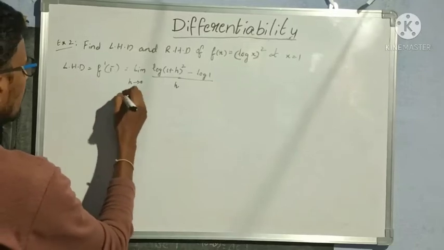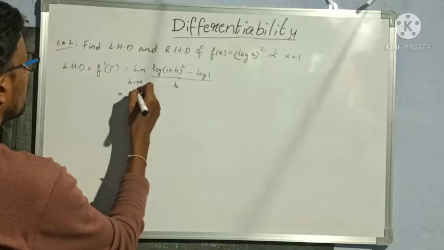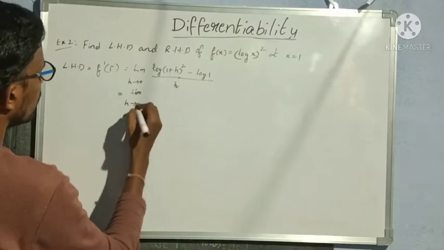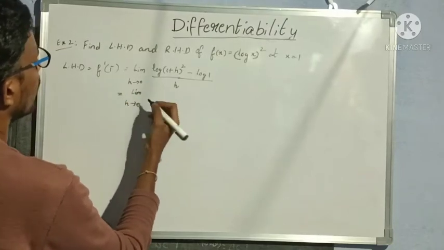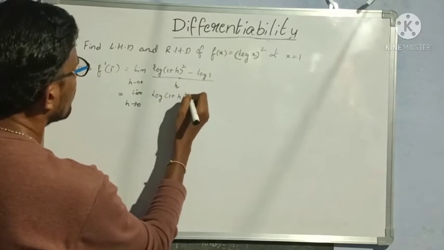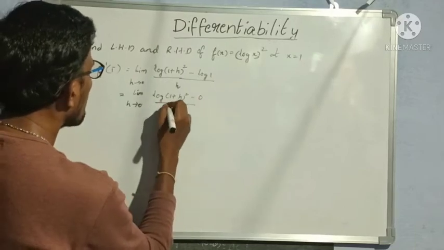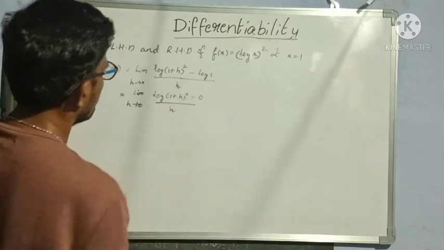So that is equal to limit h tends to 0, so this log of 1 plus h whole square minus log 1 value is 0 by h.